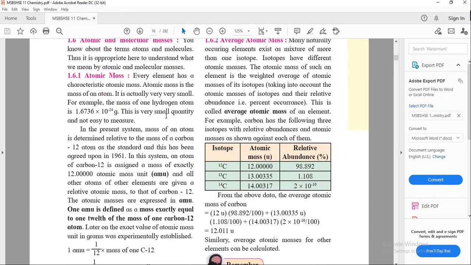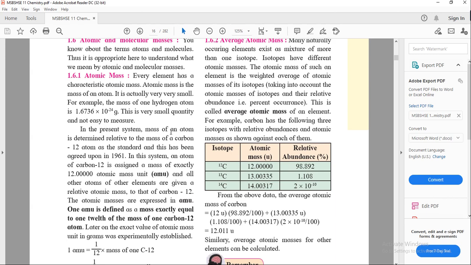Every element has a characteristic atomic mass. Atomic mass is the mass of an atom. It is actually very, very small. For example, the mass of one hydrogen atom is 1.6736 × 10⁻²⁴ gram. This is a very small quantity and not easy to measure.